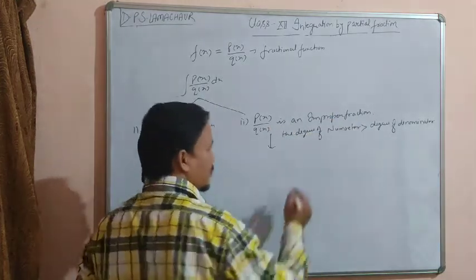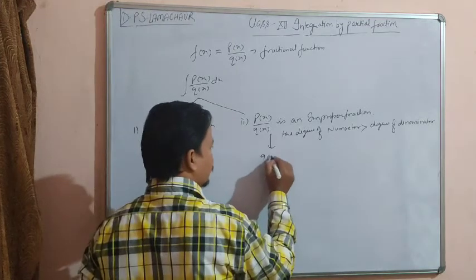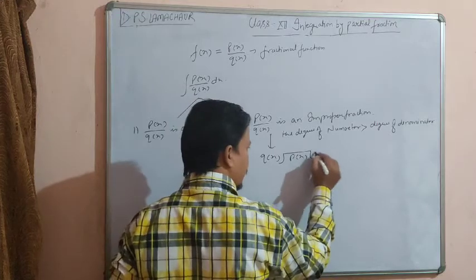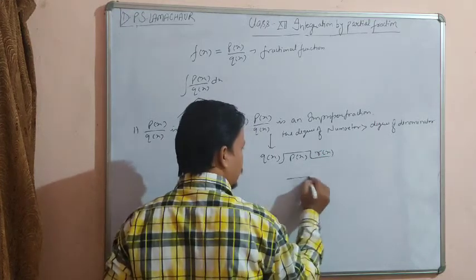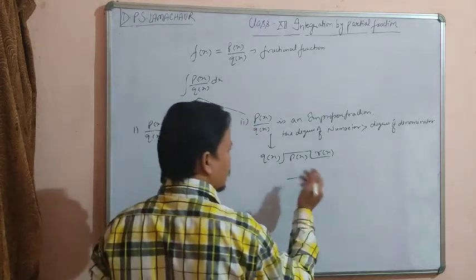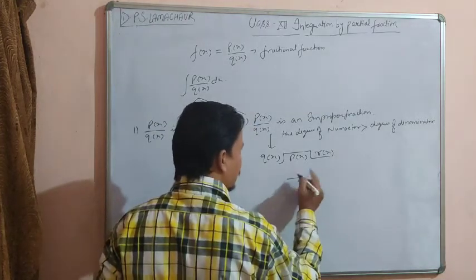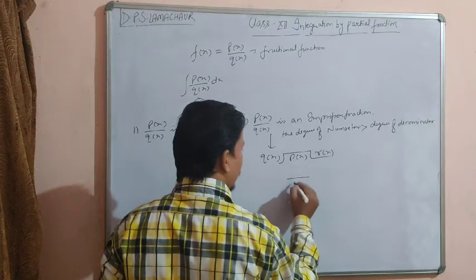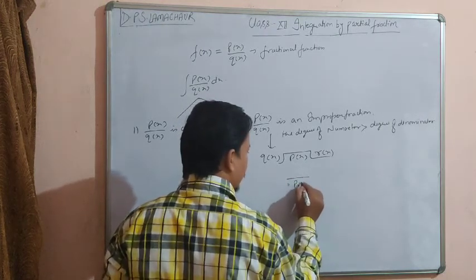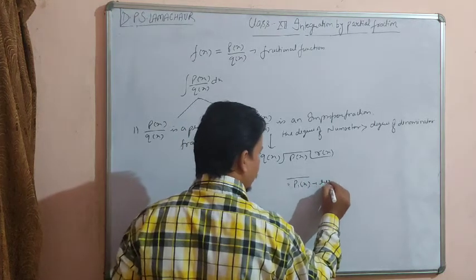And in this condition, we will divide px by qx so that we get the quotient rx, and here you can say any remainder. Suppose the remainder is p1x upon q1x.